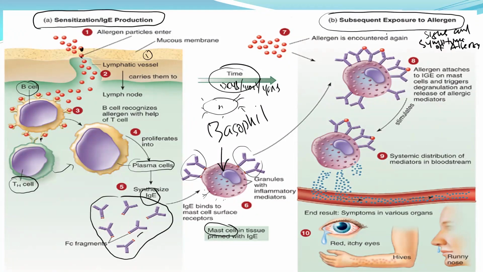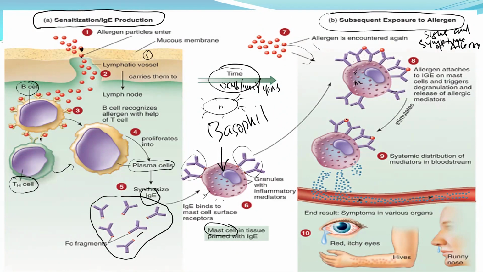Now, what happens when that person has the provocative dose is that the basophil or the mast cell already has a lot of IgE on it. Maybe 99%, or even close to 100%, of the basophils or mast cells now have IgE on them. So when the pollen enters, what happens?